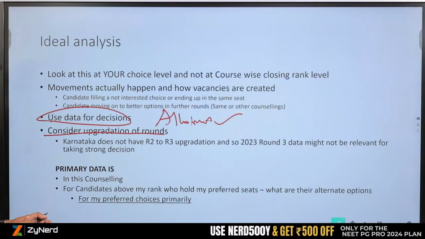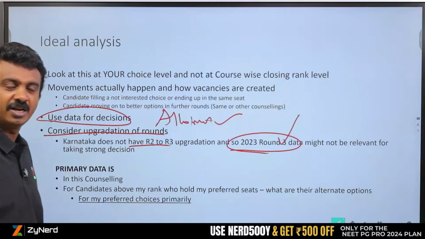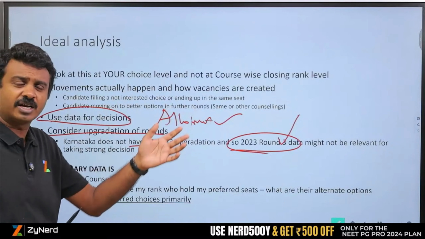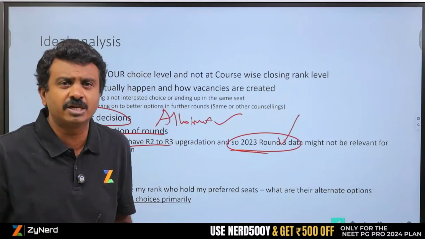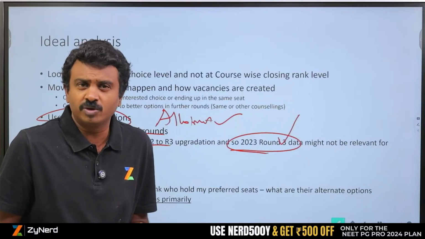Consider upgradation of rounds. Karnataka does not have round 2 to round 3 upgradation. So 2023 round 3 data might not be relevant. I know that I will look at only round 2 data for Karnataka unless I want to take a risk. I will not take a risk saying that I will go for Karnataka All India stray round, because in All India stray round there was one general surgery seat allotted last year, so definitely I will also get that. You guys are saying that I won't get it.